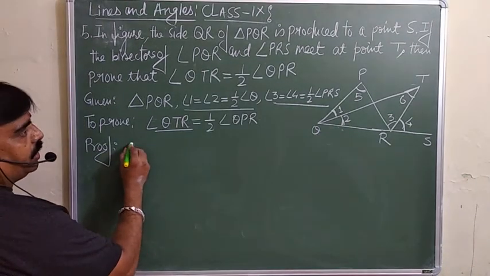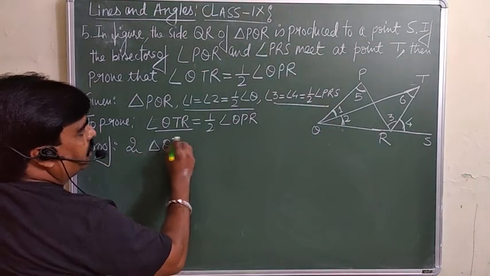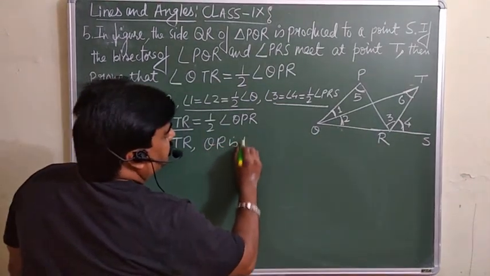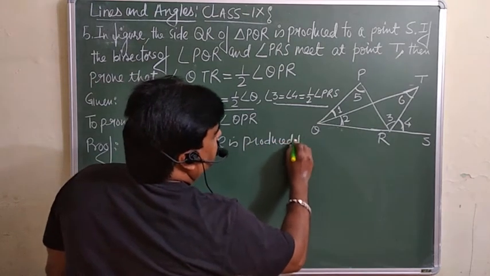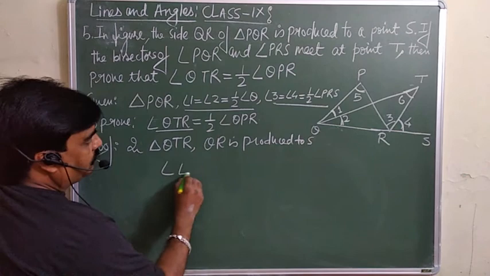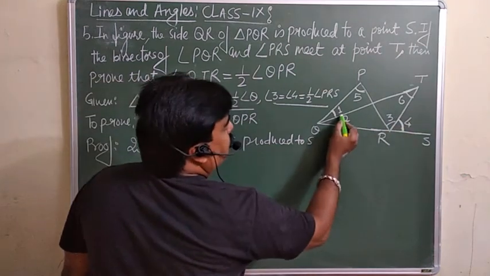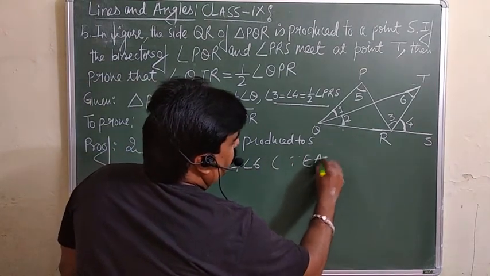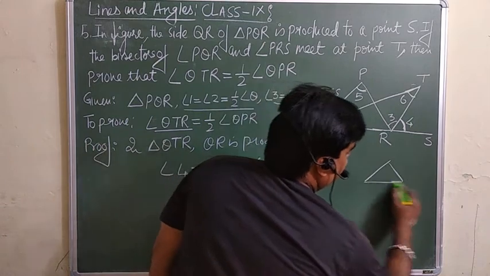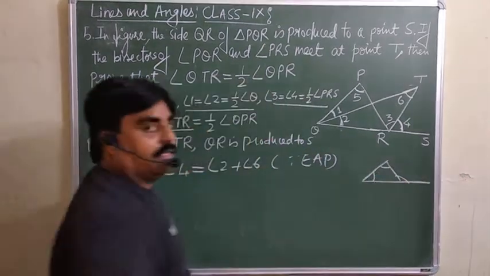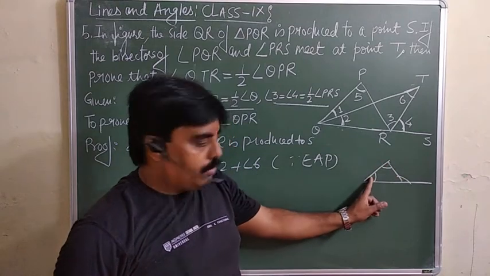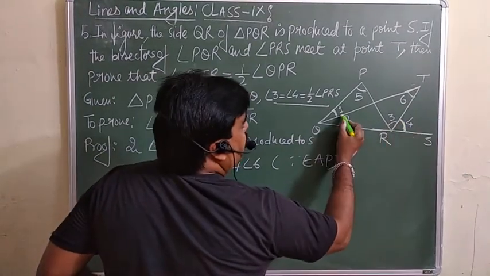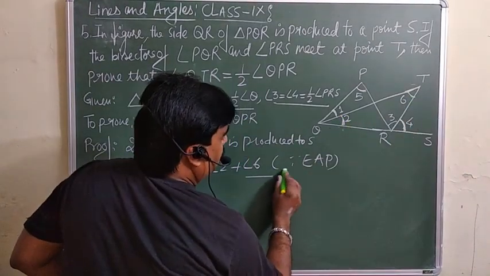property. See, in triangle QTR, this QR is produced to S. So this angle 4 will be equal to angle 2 plus angle 6. Exterior angle property. You already know that the exterior angle is always equal to the sum of the two opposite interior angles, meaning this angle is always equal to the sum of these two. So the same property we are applying here. This angle 4 will be equal to angle 2 plus angle 6. This is your equation 1.